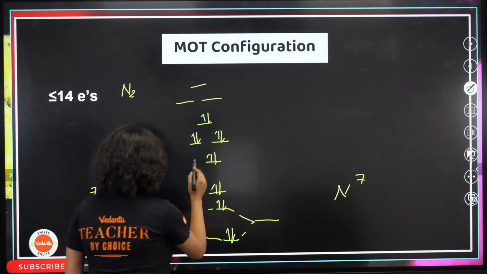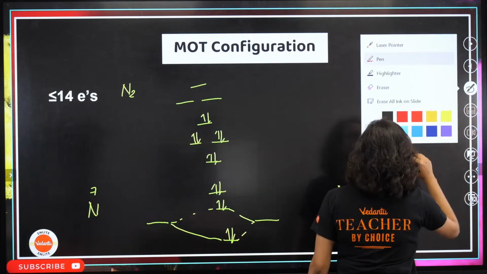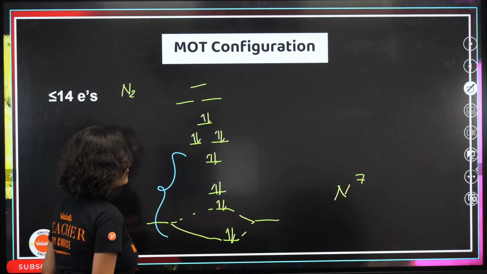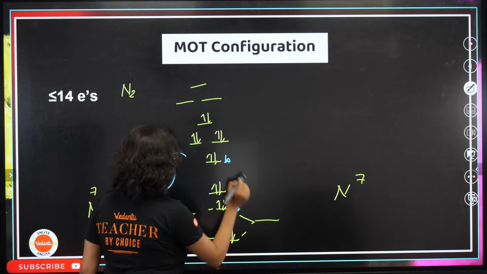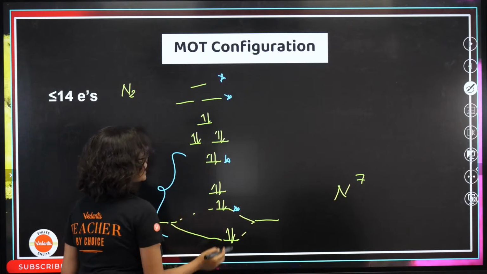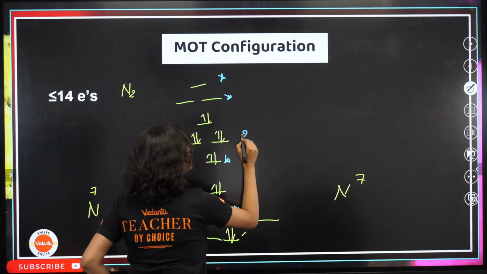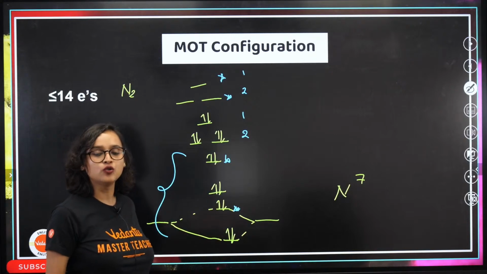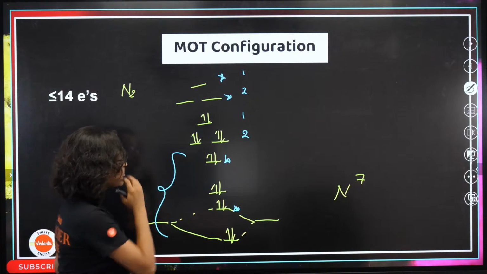Now, this part, let me change the color of it so that I can explain it to you. This part remains the same. But these are my stars, anti-bonding molecular orbitals. What you have to remember is, for less than or equal to 14, remember 2, 1, 2, 1. Will you remember this? 2, 1, 2, 1. This is how you have to draw it.